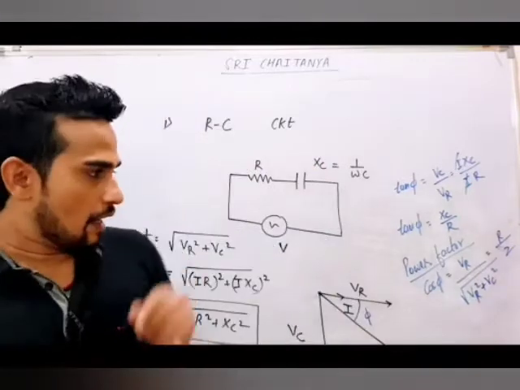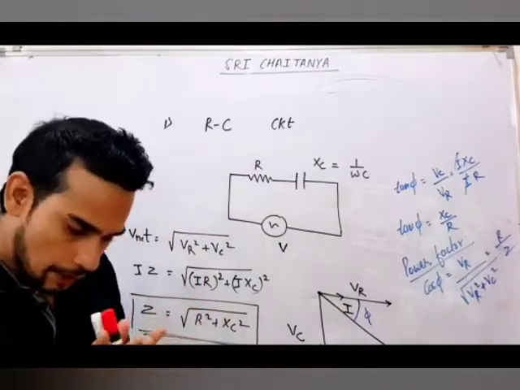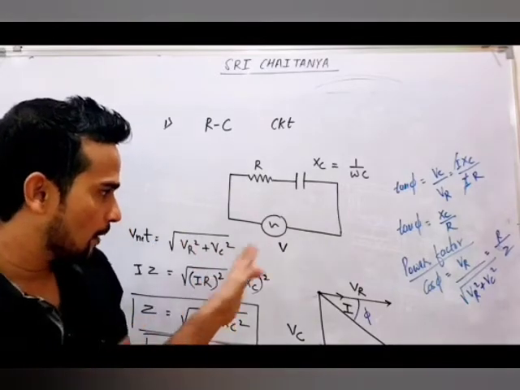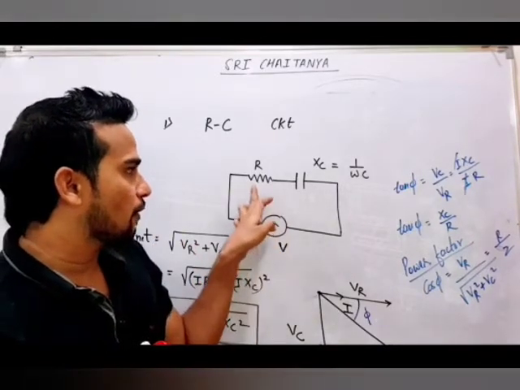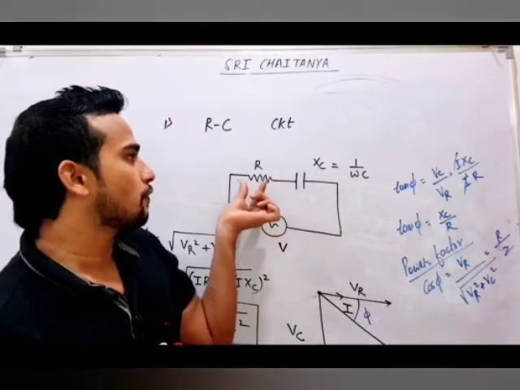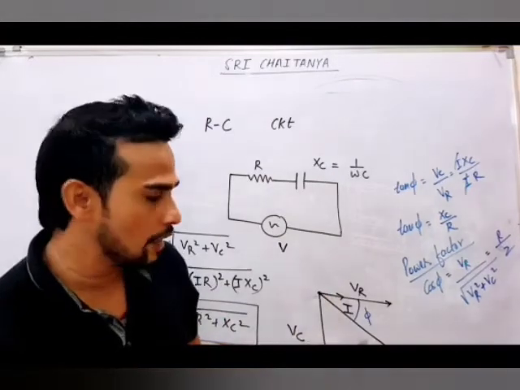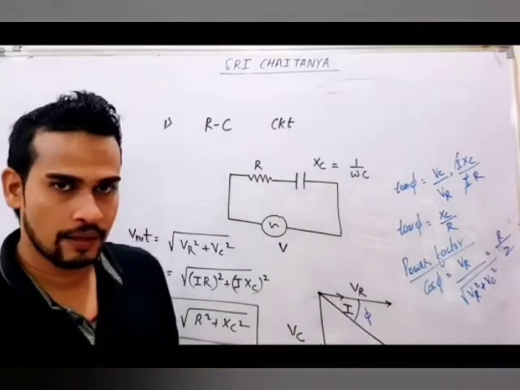So what are the important points that we got in RC circuit? First important thing, this V will not be equal to VR plus VC. This V will be equal to under root of VR square plus VC square, because both are at 90 degree. That is your V net.